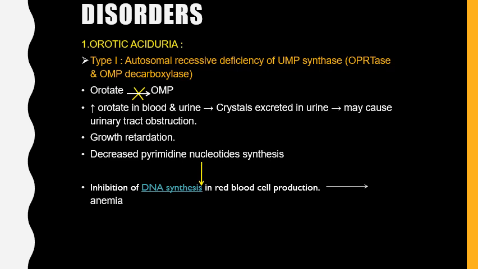What will happen? The orotic acid will increase and accumulate in blood and urine. This causes excretion of crystals in the urinary tract, which can even cause urinary tract obstruction. Other features are growth retardation, then decreased pyrimidine nucleotide synthesis, which can affect DNA synthesis. Indirectly, it affects RBC production and can lead to anemia.